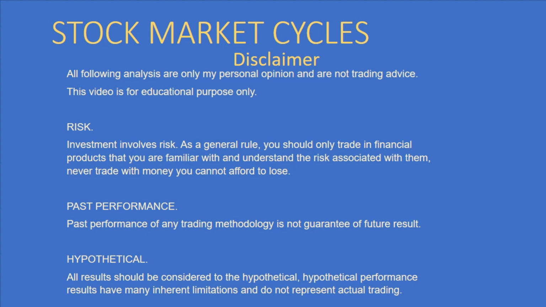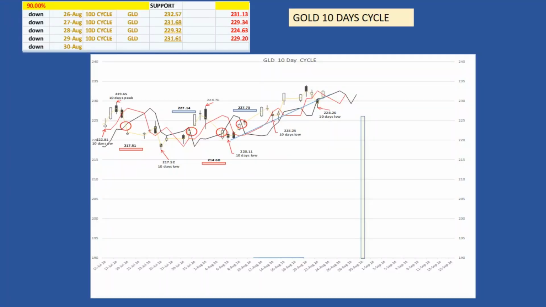The last gold update was on July 22nd. In this update, my preferred analysis was that the last 20 weeks cycle low was on June 26. Let's see what has happened since then. Let's start with the 10-day cycle.